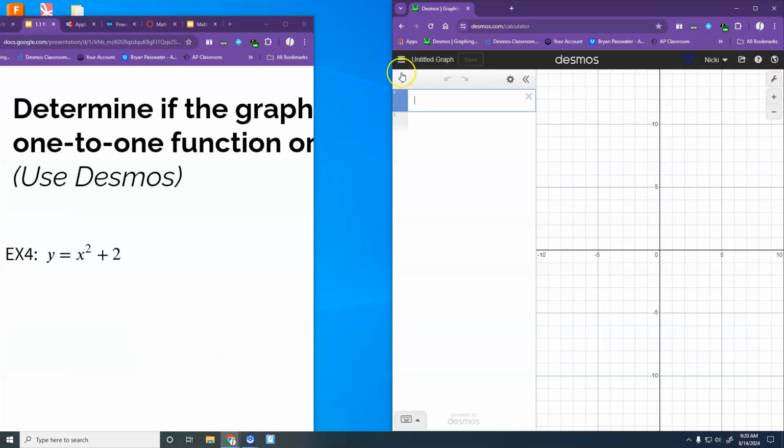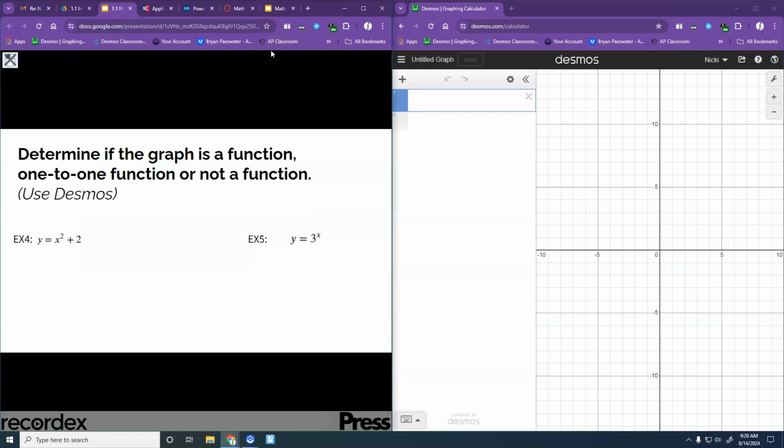And everybody has used Desmos. Han, have you ever used Desmos here? Have you seen this? Maybe not. Right here. Okay.